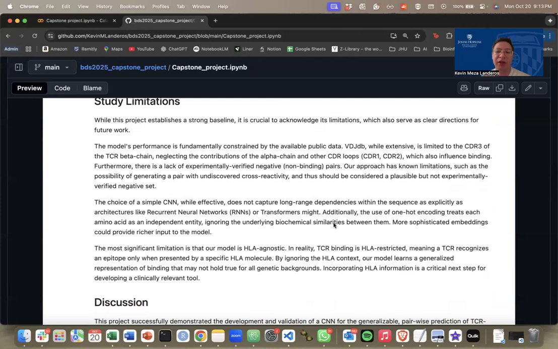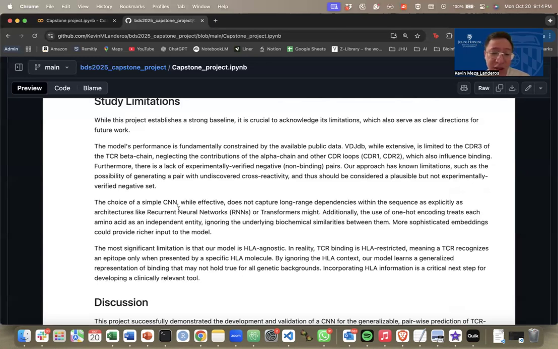Some limitations of this study are that we're not considering the alpha chain. That is one important thing to keep in the back of your head, because the alpha chain is also part of the T-cell receptor, but the beta chain is the one that has been mainly characterized. Another limitation is that we're not considering the HLA, which is a plate that serves the antigen so that the T-cell receptor can recognize the antigen. We're not considering that.